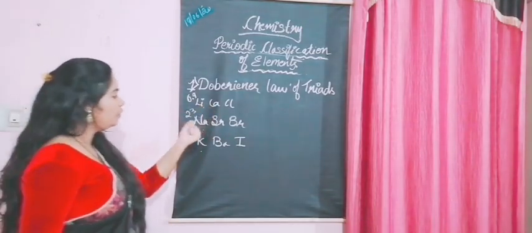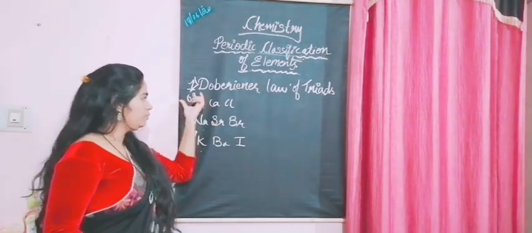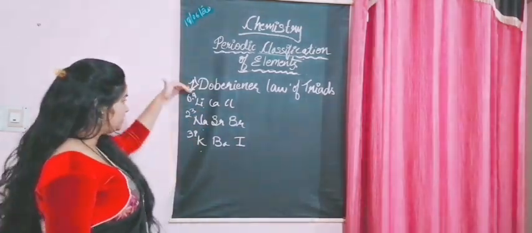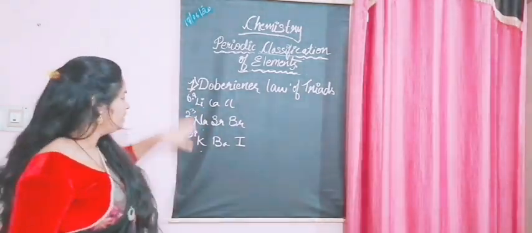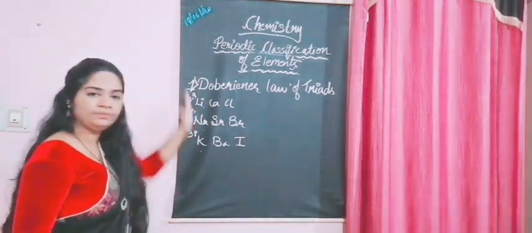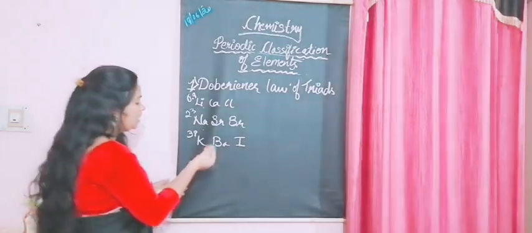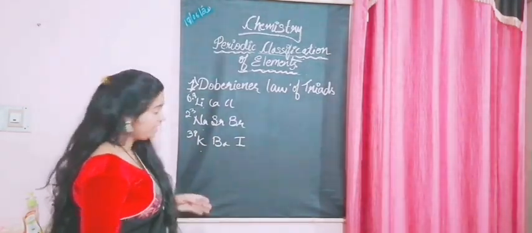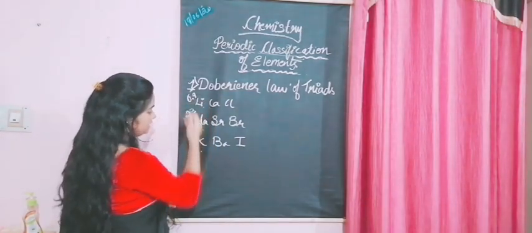Now what did he do? He took the atomic masses of lithium, sodium, potassium and arranged them in increasing order, as you can see. Let's see what the speciality of this group is, and I'll tell you what he concluded. You can see it's 6.9.